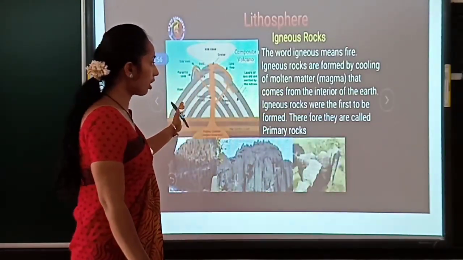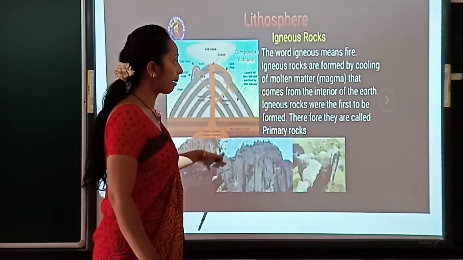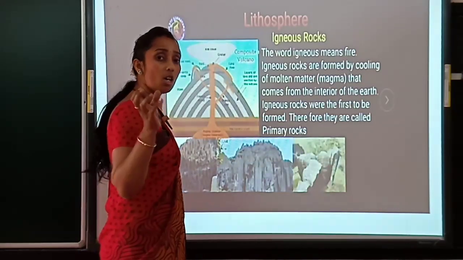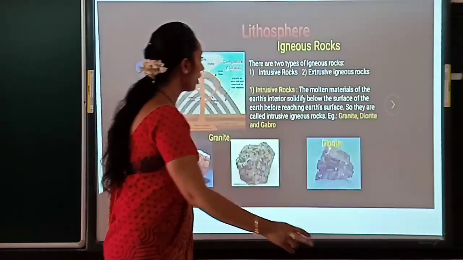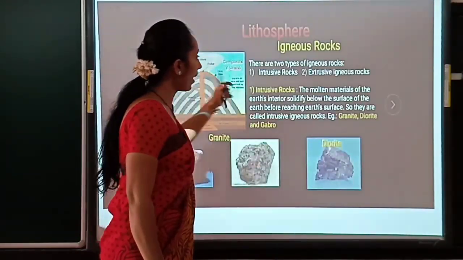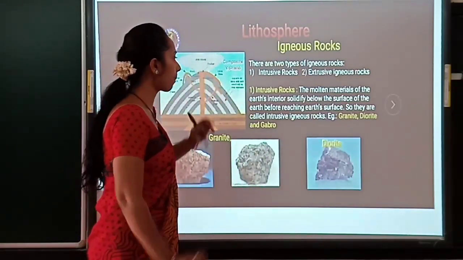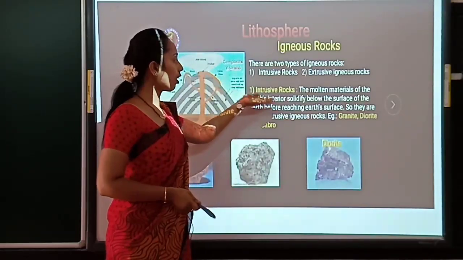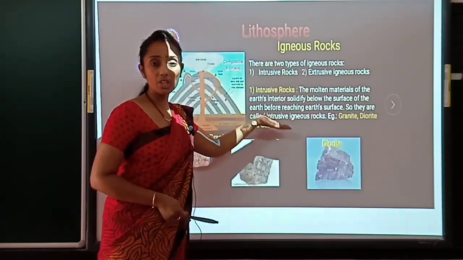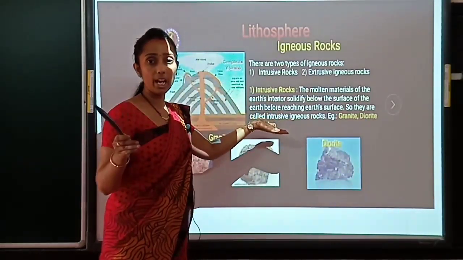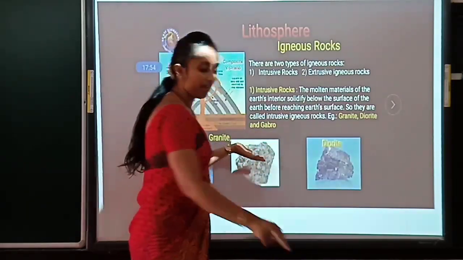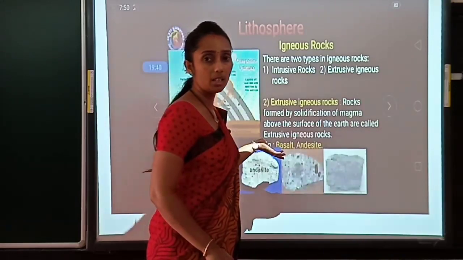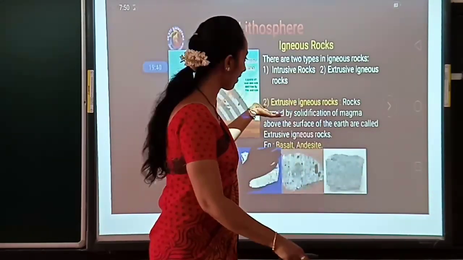Igneous rocks are considered primary rock, and we get them in a solid condition. On that basis, we divide igneous rock into two types, intrusive rock and extrusive rock. Intrusive rocks are where the solidification takes place inside the earth, whereas extrusive rocks are where the solidification takes place above the surface.